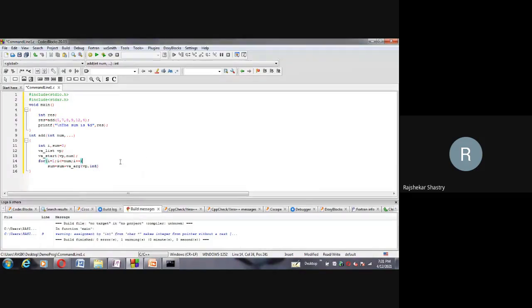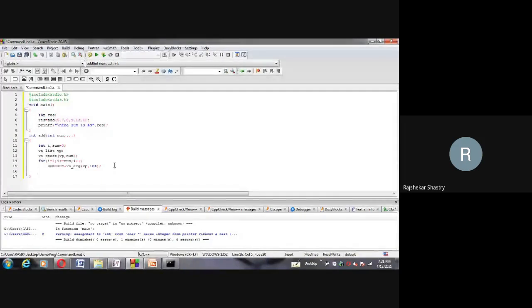They are all integer type. So with my variable pointer vp I fetch the first argument of integer type when i is equal to 1, and then i will become 2. The next fetch will take place. Likewise, fetching one argument at a time will take place until all the arguments are exhausted, and the resultant is stored in sum.